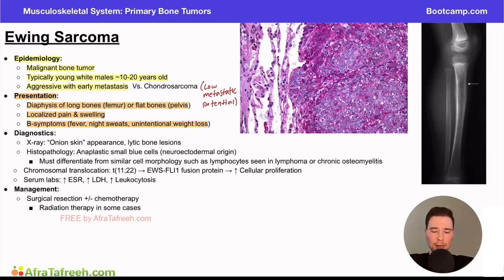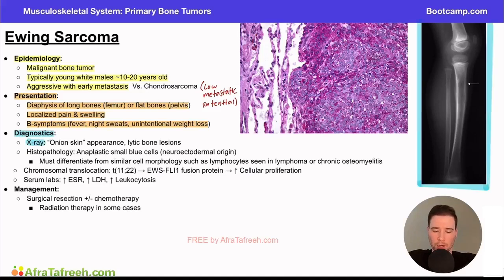Now, when we consider our diagnostics here, a couple key things I want you to note. When we look at the X-ray finding, which we'll see over here, I want you to notice two key things. First, the lytic bone lesions, and we've talked about this previously. If you compare this bony area right here, it's a lot wider than the bony area below it. I kind of highlighted that in light green. You can see this is a little bit darker, indicating some osteolysis of the bone has occurred. That's why it does not appear as white as other portions of the bone.